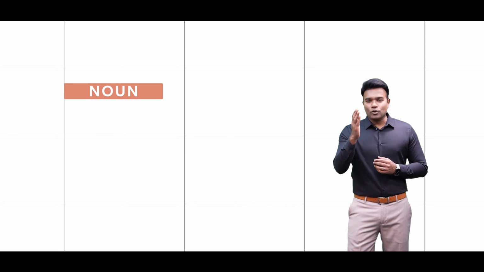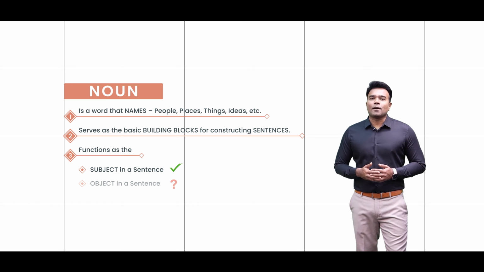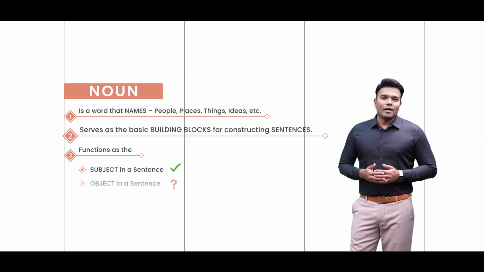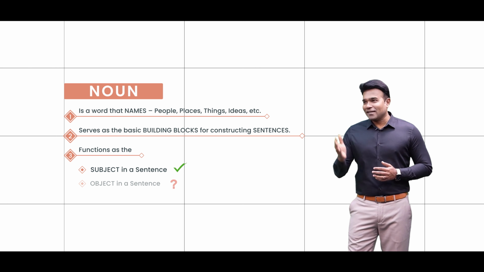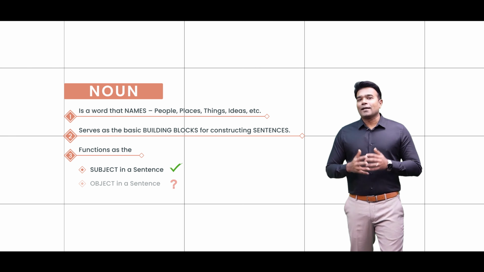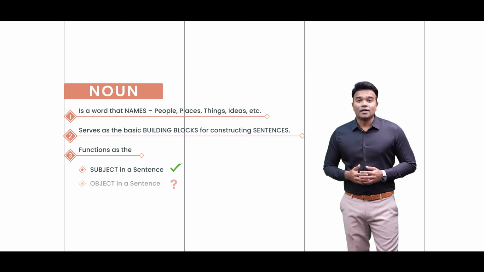Now if you look back at the definition, I'm sure you are able to understand that nouns function as the basic building block of the sentence, and that it can also be used in the subject of the sentence. When I give you a few more examples, I'm sure you would be able to understand this better. So let me proceed.